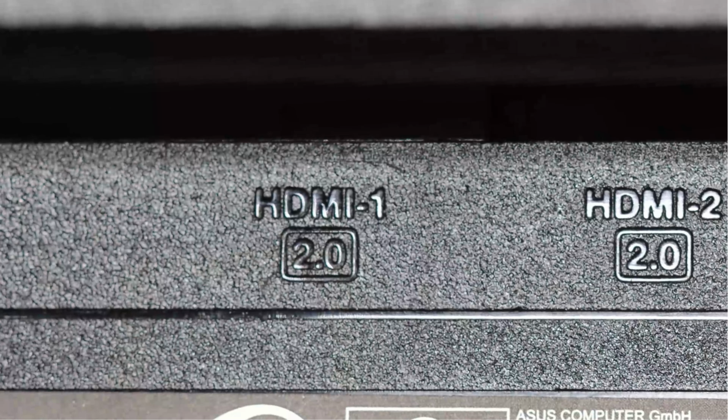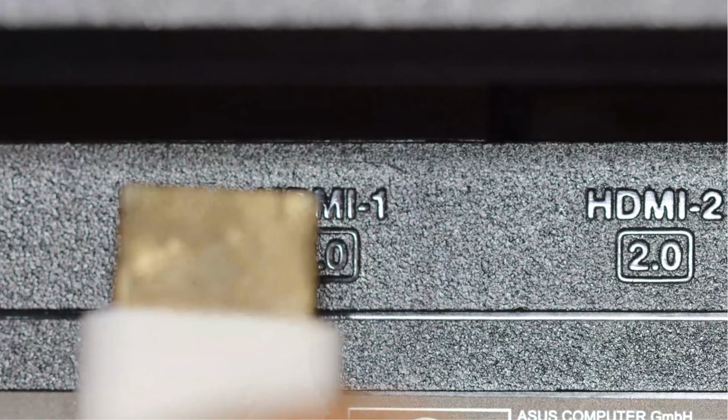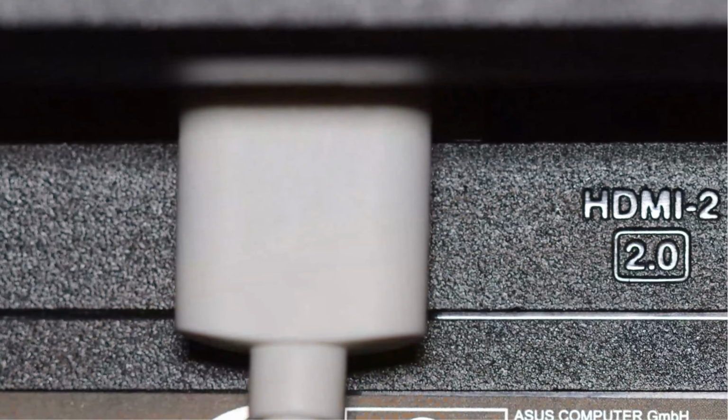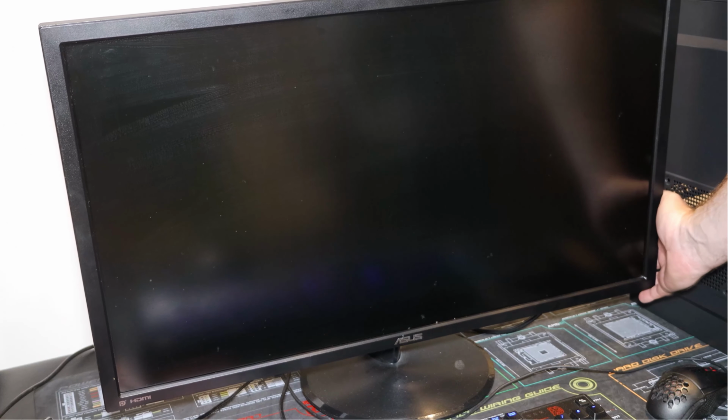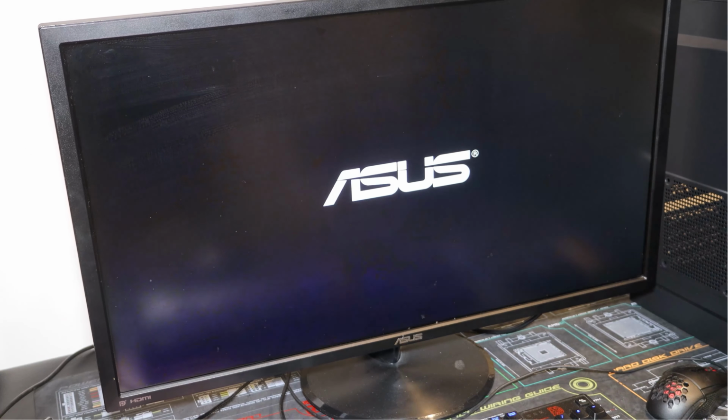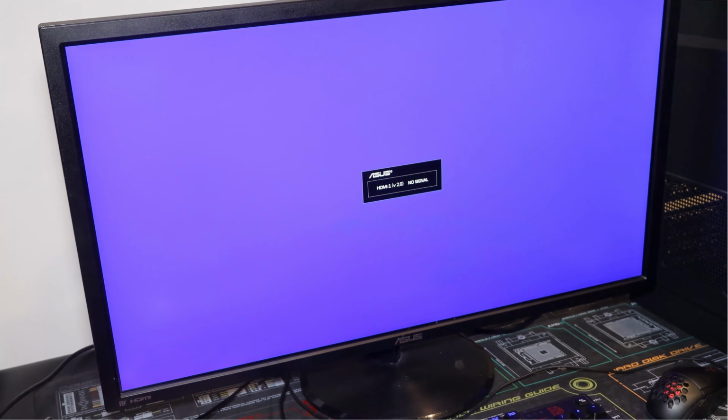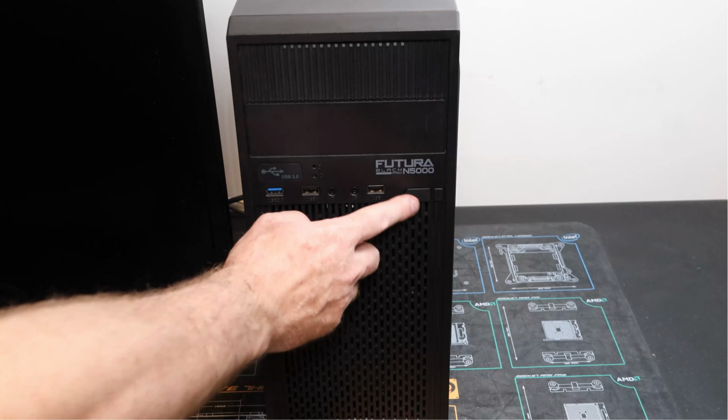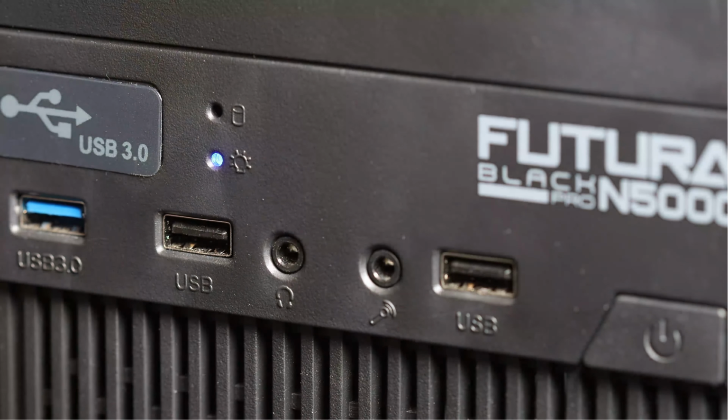When troubleshooting, it helps to rule out all the simple things, as often they are the cause of the problem. I will now plug the video cable in, making sure that it is plugged in all the way. I will now switch on the monitor and check that it is working. The monitor appears to be working and appears to be using the right video connection. I will now switch on the computer. You will notice the power light comes on and we hear a single beep.